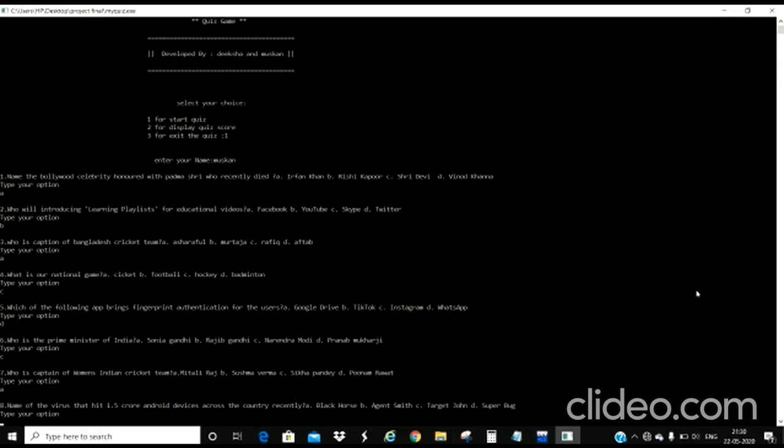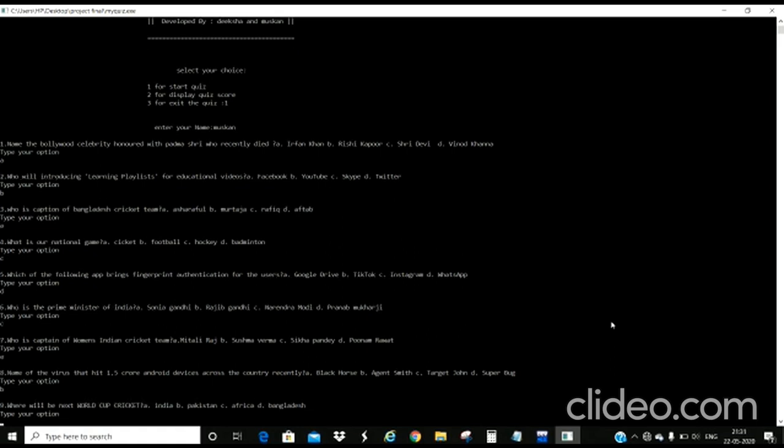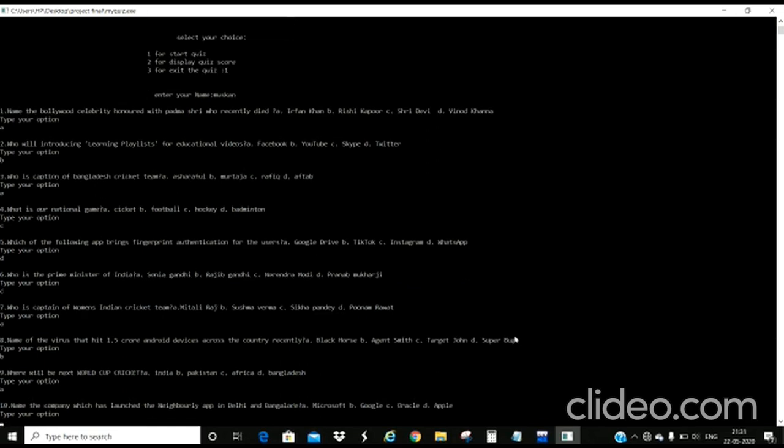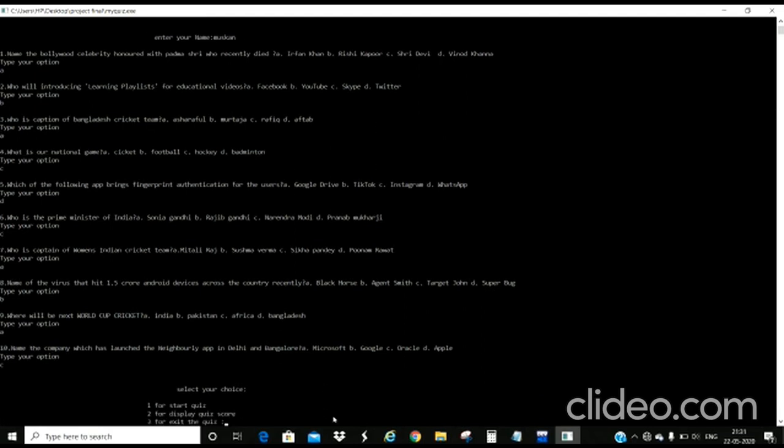Eighth question is the name of the virus that hit 1.5 crore Android devices across the world recently. So the answer should be Agent Smith. Here is the next question, that is question 9. Where will be the next World Cup cricket? So it would be in India in 2013. So I am typing answer A. Tenth question is name the company which has launched the Neighborly app in Delhi and Bangalore. So the answer is C, that is Oracle.